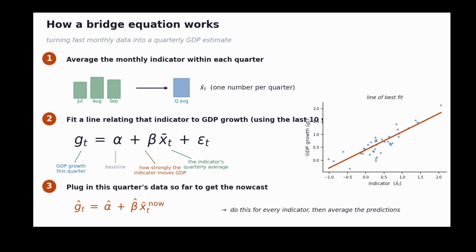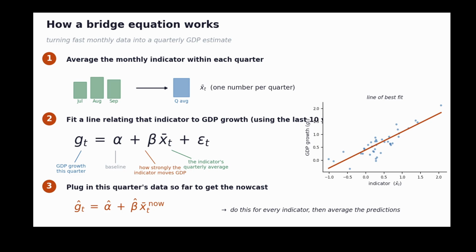This involves averaging all monthly indicators within each quarter, and then regressing GDP growth on that quarterly indicator that comes from the average. This gives us a line of best fit, which we can then plug this quarter's partial data into, which will give us the nowcast GDP estimate.